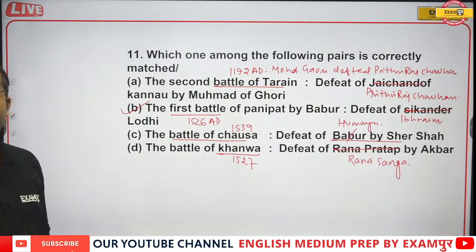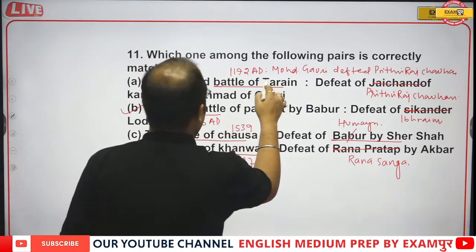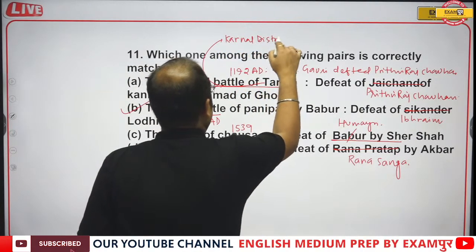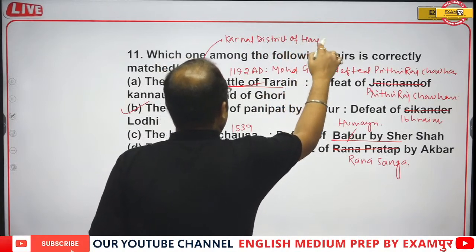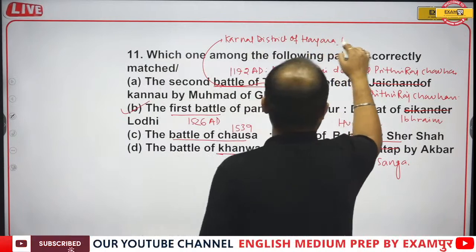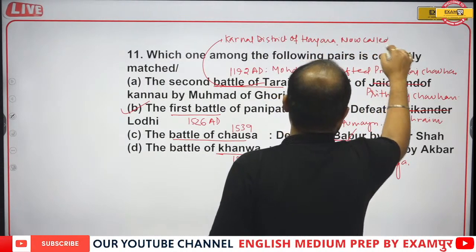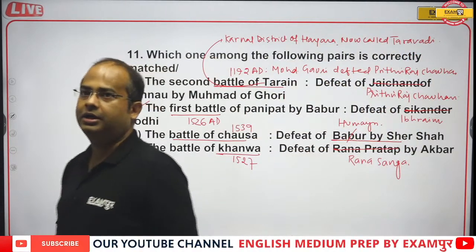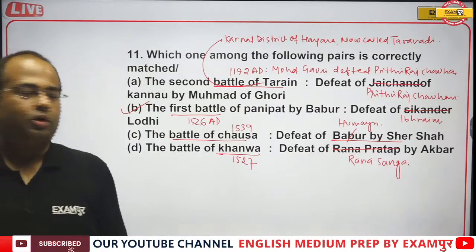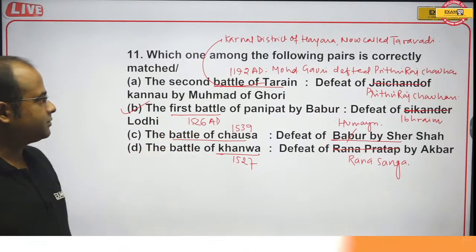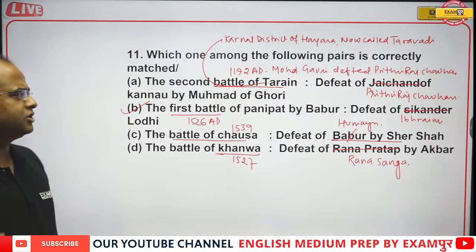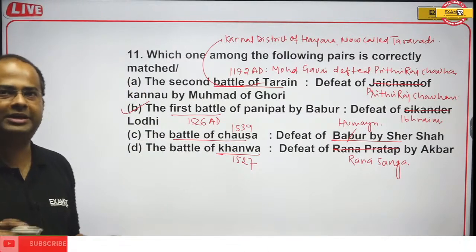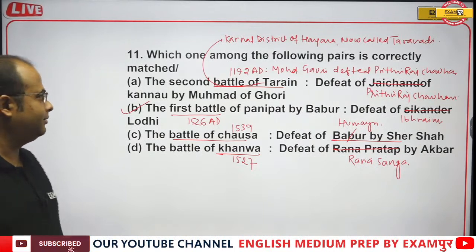The correct answer is B. Now Tarain is in Haryana, in Karnal district, now called Tarawadi. So the correct answer will be option B, that is, in the first battle of Panipat, Babur defeated Ibrahim Lodi. It is not Sikandar Lodi, because with Sikandar Lodi all the options would go wrong. So it is Ibrahim Lodi. Babur defeated Ibrahim Lodi, and finally he killed him during the war.